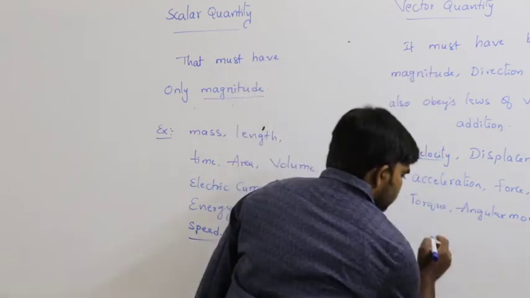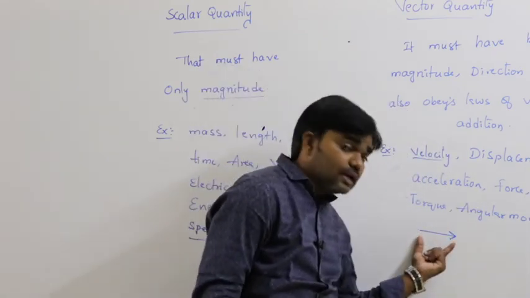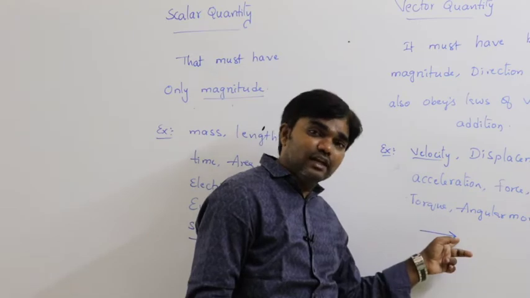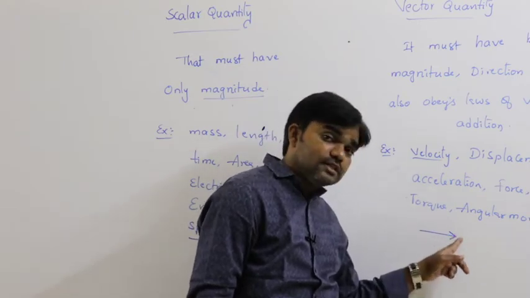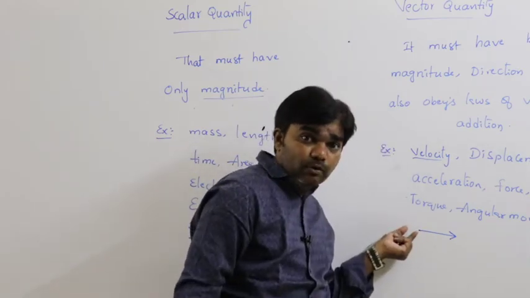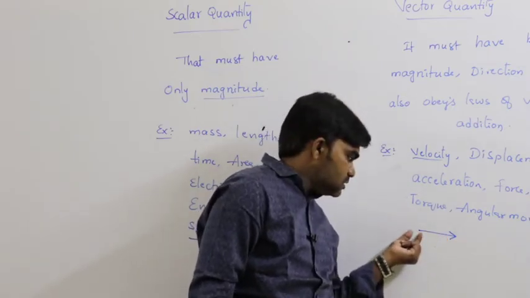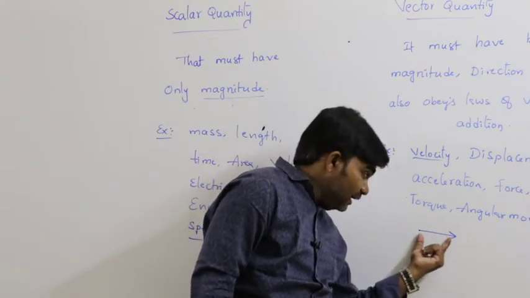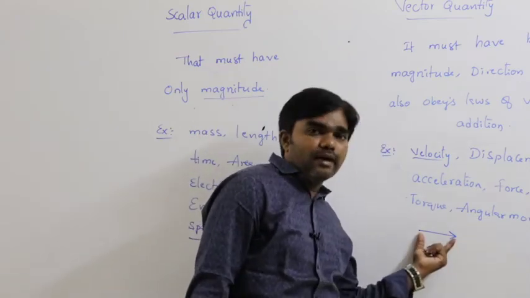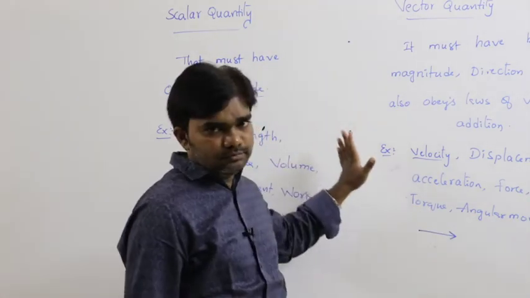Generally, any vector is represented like this. This is the representation of the vector. The arrowhead indicates the direction, and this point is called the tail of the vector, the starting point, and this is called the head of the vector. This length indicates the magnitude. So in the vector chapter we can discuss these quantities clearly. Just remember these two now.